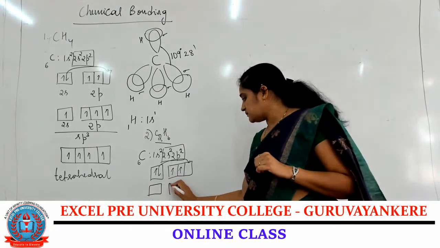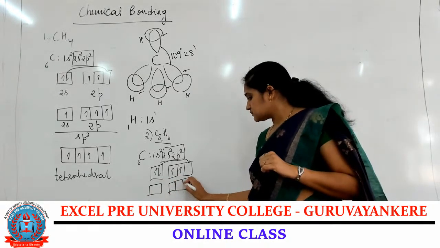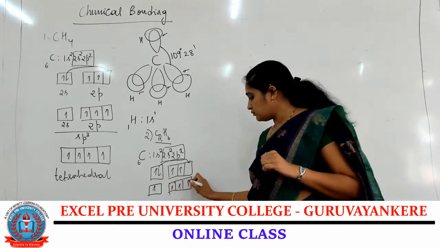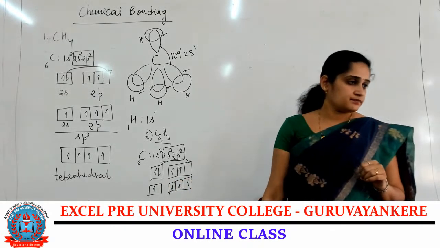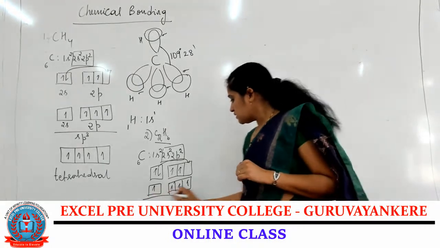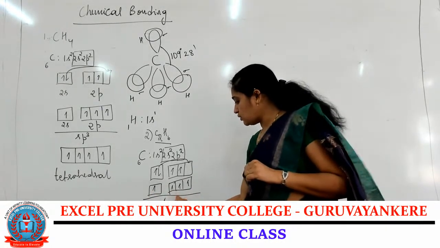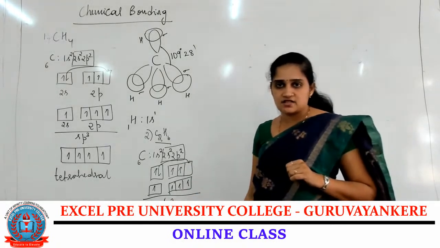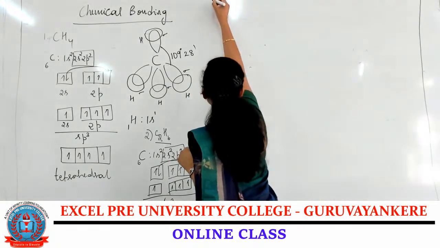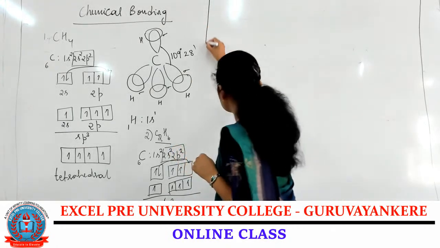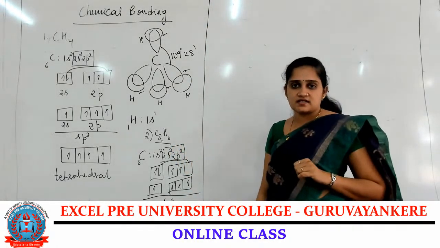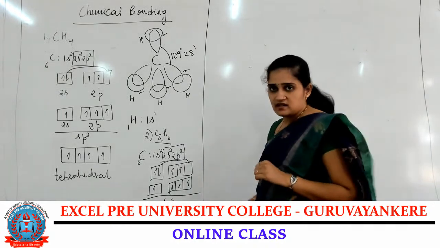Now the diagram: 1, 2, 3, 4 electrons. So this one undergoes sp3 hybridization. After undergoing the sp3 hybridization, it forms a tetrahedral geometry.